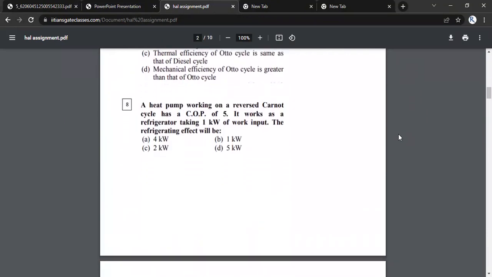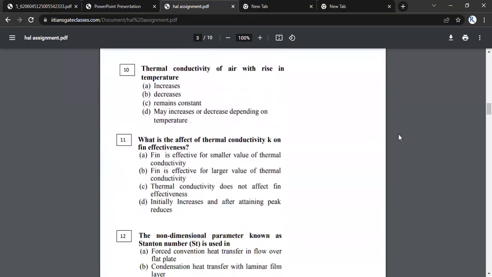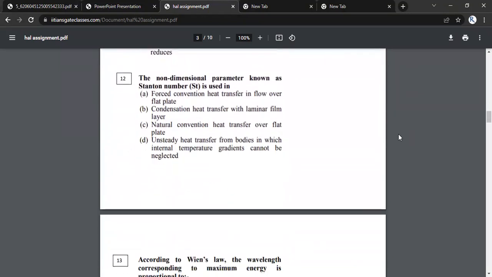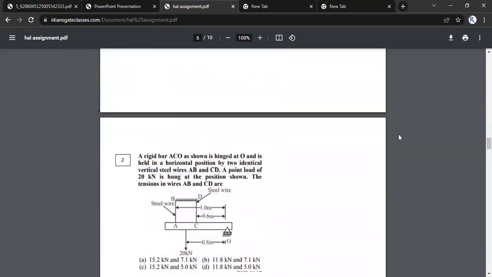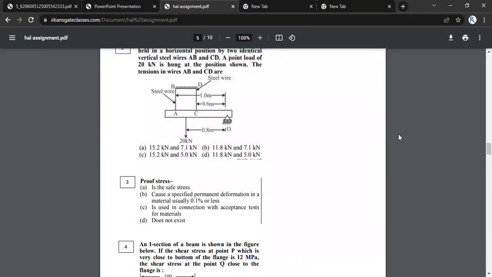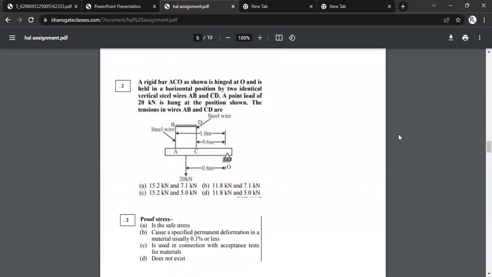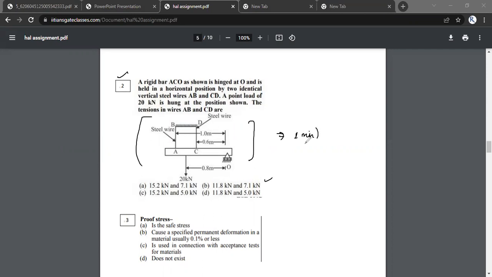In fact, all these questions have been asked before in the BHEL examination, HPCL examination, and other PSUs. Totally relevant, and it can be solved. If you go through any strength of materials question, it may look very lengthy, but we are going to tell you the shortcut so that you can solve it from the options itself and get the answer within 1 minute, right?